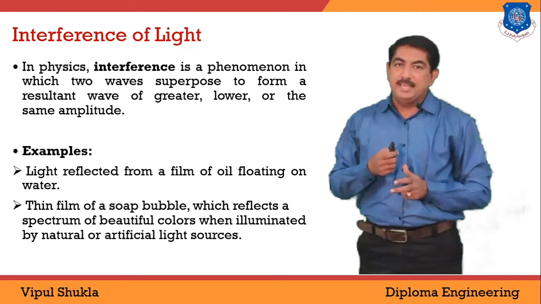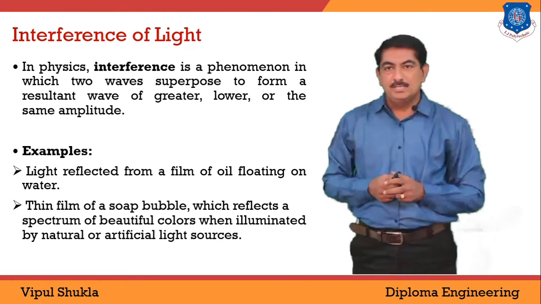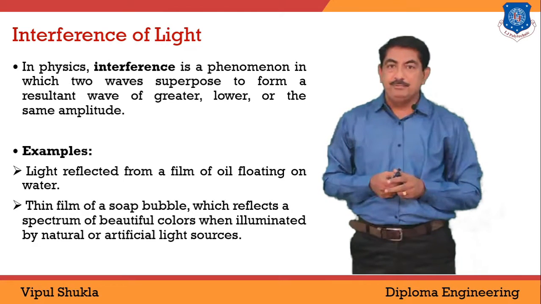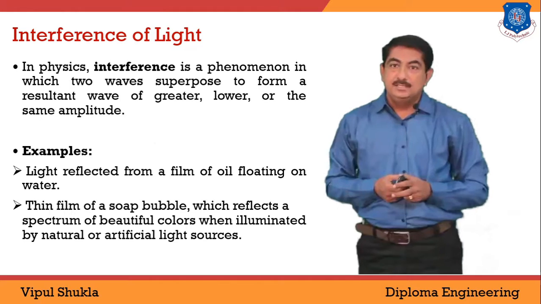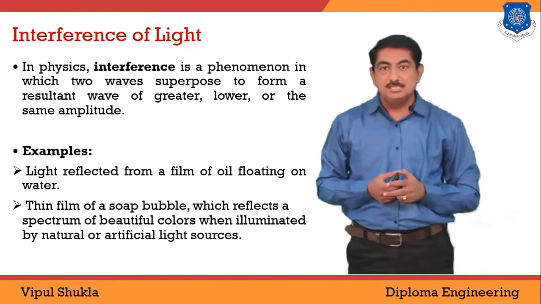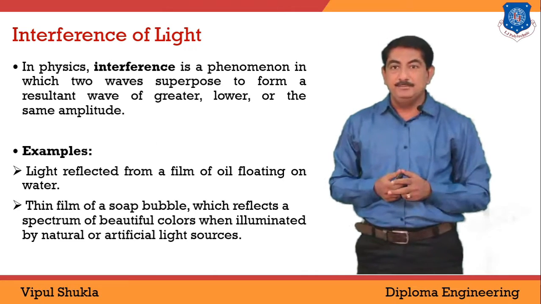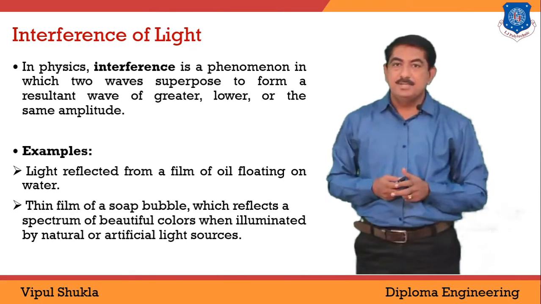There are certain examples of interference of light. First, light reflected from a film of oil floating on water. Second, a thin film of a soap bubble which reflects a spectrum in the form of a rainbow of beautiful colors. These are the examples of interference.